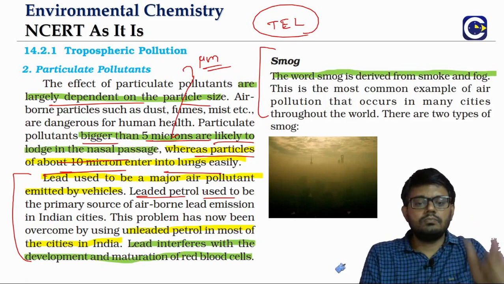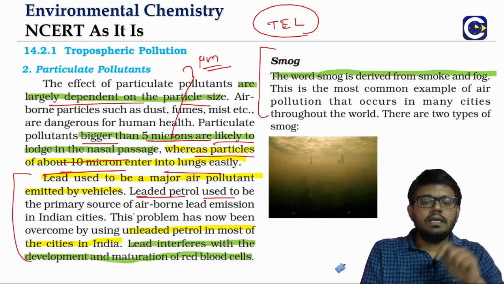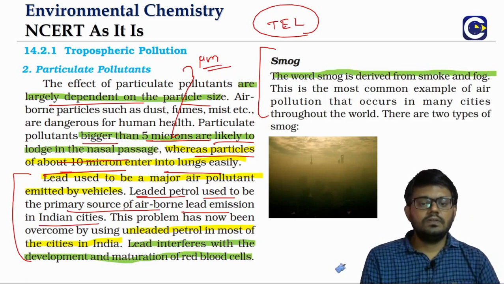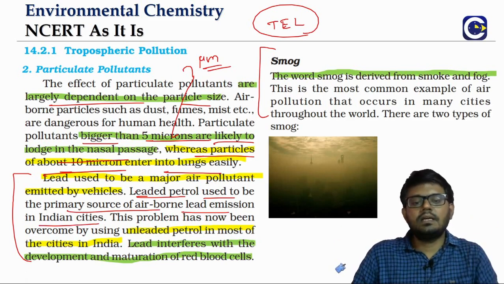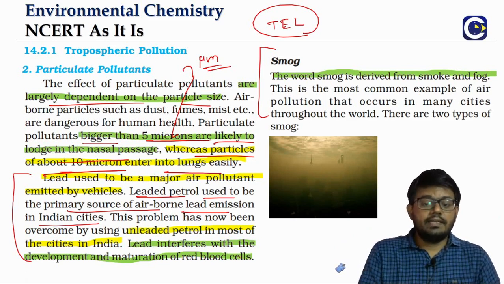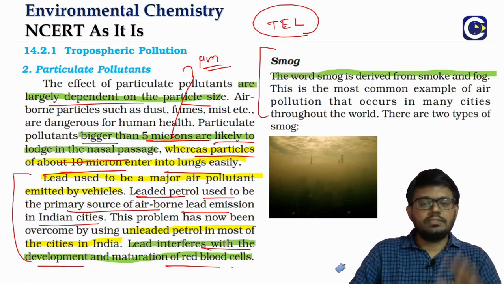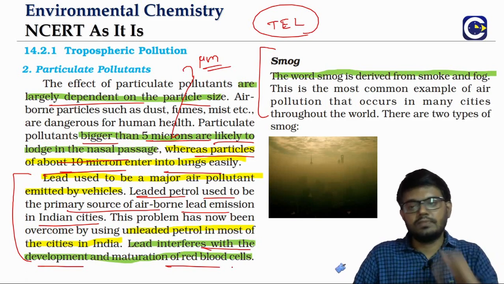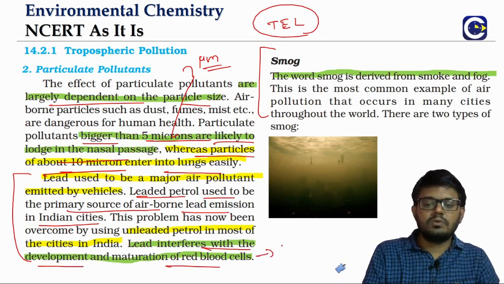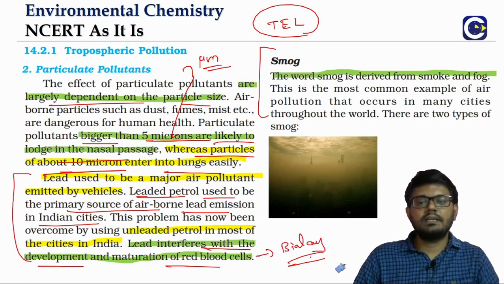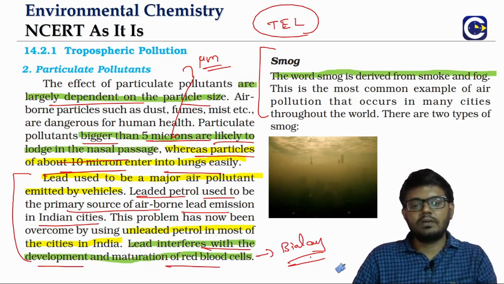And because of the vehicular emission, the lead particles will be emitted, and this is seen as a major particulate pollutant, because the lead will be very harmful, lethal in the sense that it can interfere with our development of the red blood cells as well as the maturation of the red blood cells. Biology will study what is the importance of red blood cells in terms of our overall functioning, etc. But nowadays this problem is not there, because the use of leaded petrol is completely stopped now.